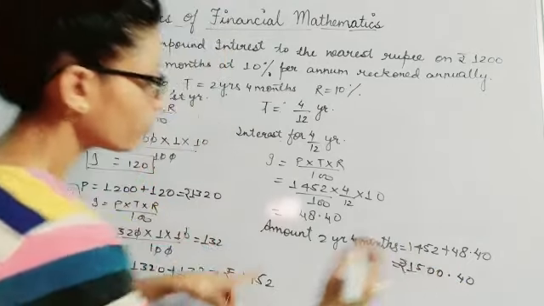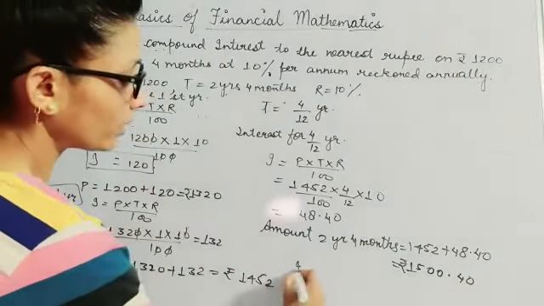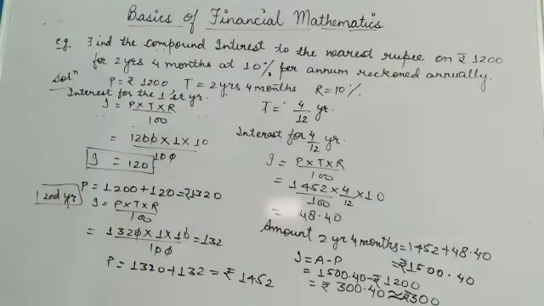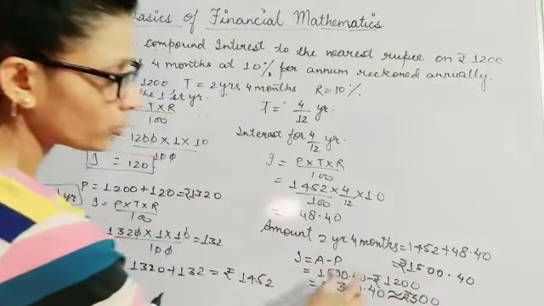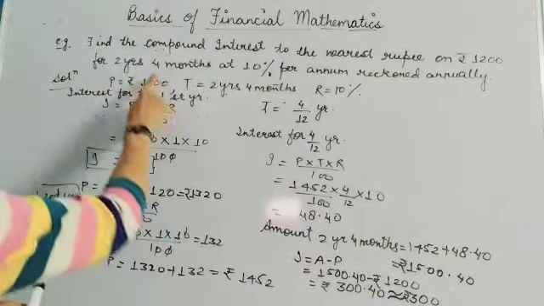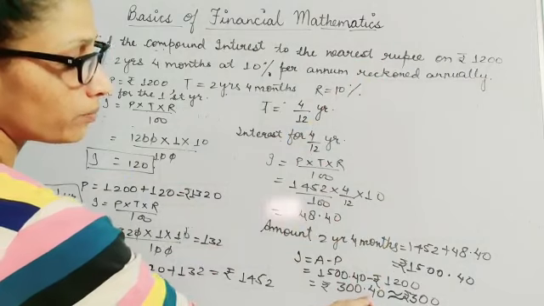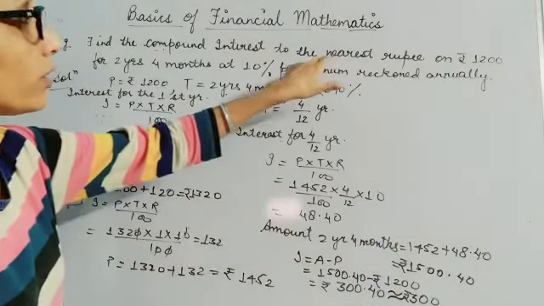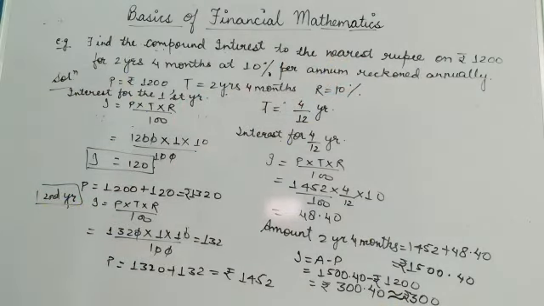Now if you want to calculate the interest, you can calculate it by writing amount minus principal. So here I have applied amount minus principal. This is your amount which you are getting after 2 years and 4 months. This is my principal, that means the original money, that is 1200. So I am getting 300.40, and here we need to change the answer into the nearest rupee. So this means rupees 300. Have a look.